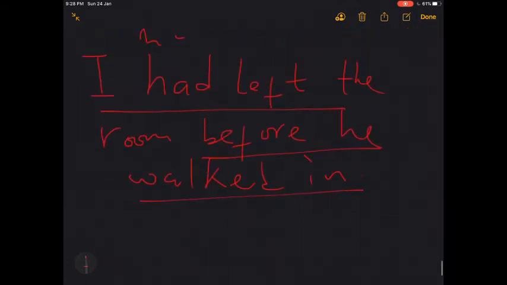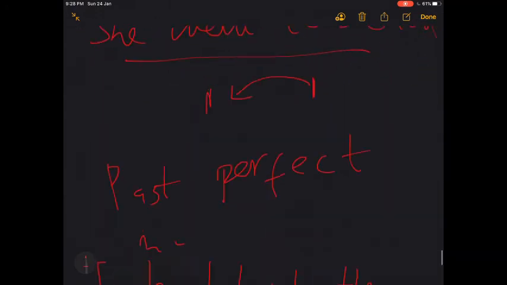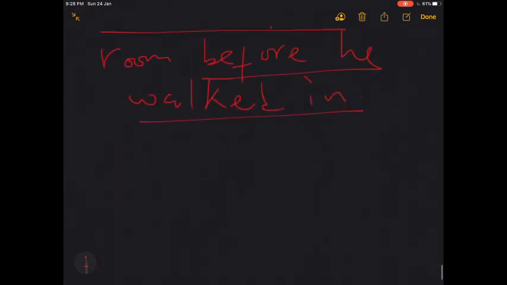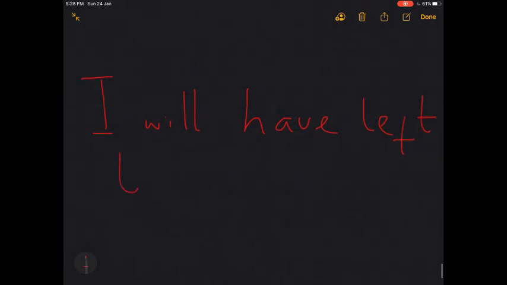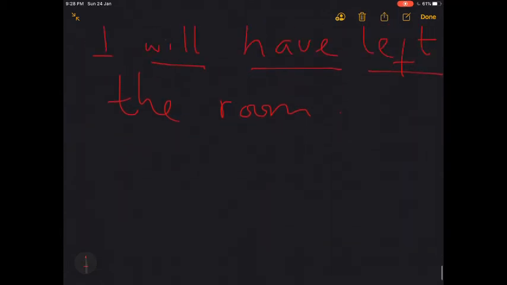And finally, we look at the future perfect tense. An example in the future perfect tense, I'll say, I will have left the room. Pay attention to the structure. You have the word will, have, and the past participle form of the word.